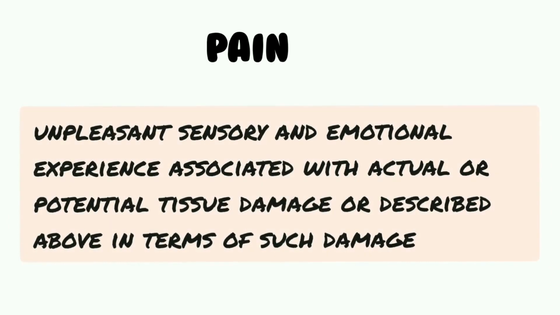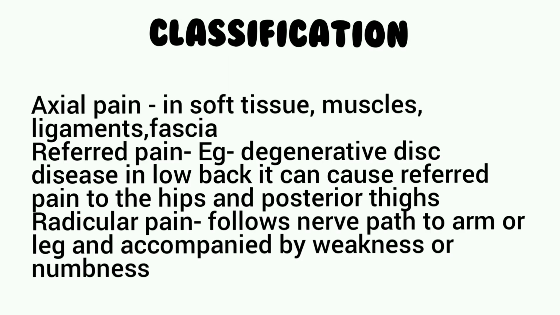Moving ahead, let's first see what exactly pain is. An unpleasant sensory and emotional experience associated with actual or potential tissue damage or described in terms of such damage. Now let's see the classification. Axial pain, in soft tissue, muscles, ligaments, fascia. Referred pain, e.g. degenerative disc disease in the low back, can cause referred pain to the hips and posterior thighs. Radicular pain follows a nerve path to the arm or leg and is accompanied by weakness or numbness.